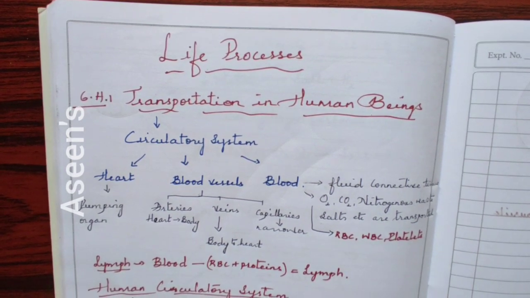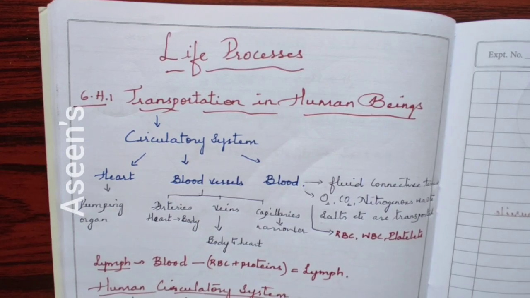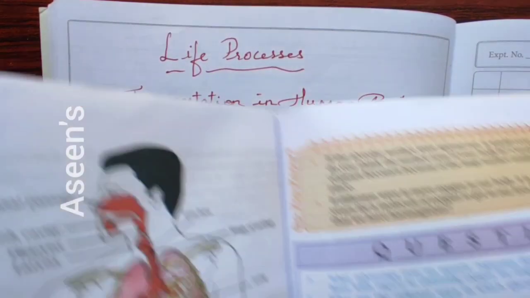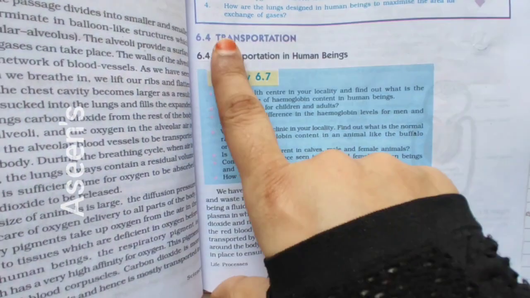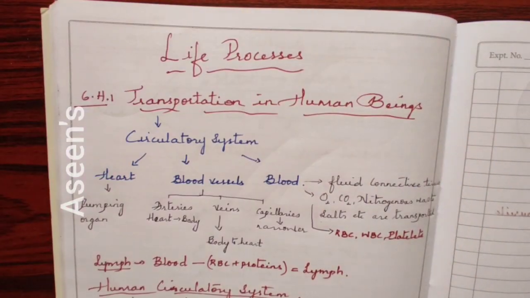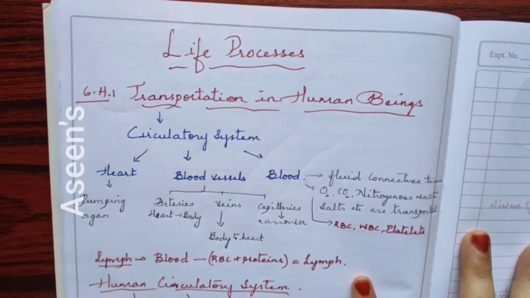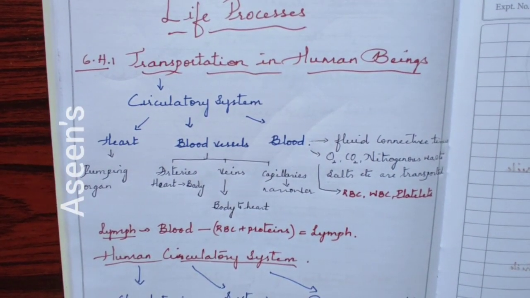In today's video, we'll be discussing transportation in human beings from the chapter Life Processes. In your part 1 book, it starts from page number 71. So, let's start with the part Transportation in Human Beings.